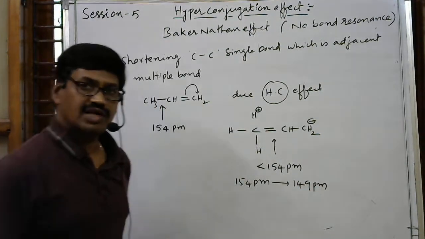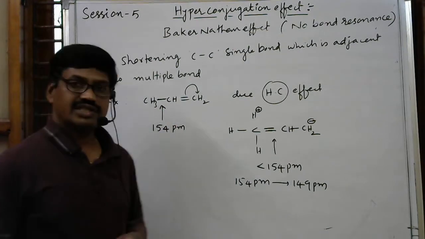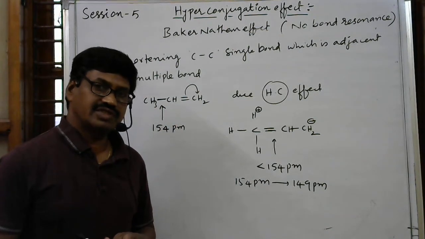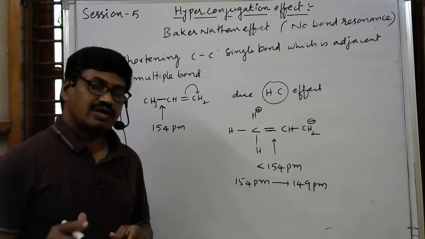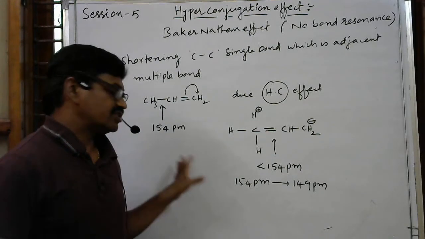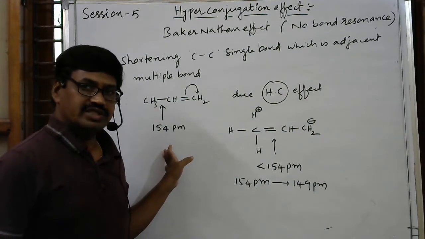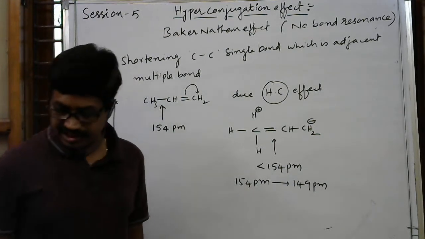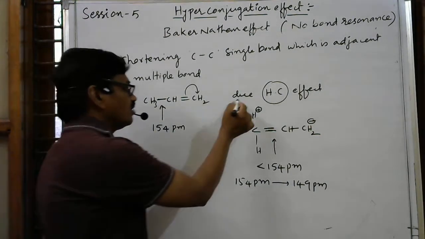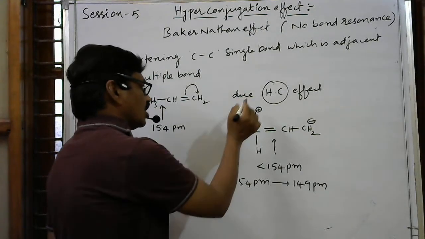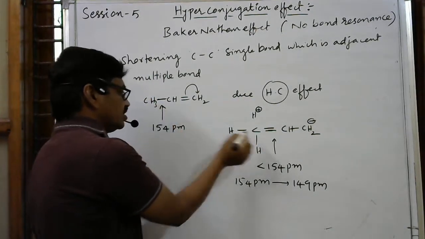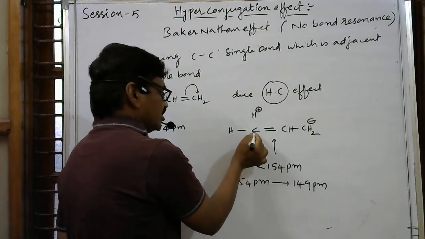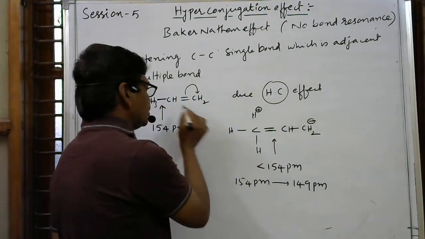So what is the bond length of a CC single bond which is adjacent to a carbon-carbon double bond? If they ask, it is not 154 picometers. From an examination point of view, this is also important. How much is it? 149 picometers. It is due to the hyperconjugation effect. Due to hyperconjugation, there is some double bond character in this carbon-carbon single bond.